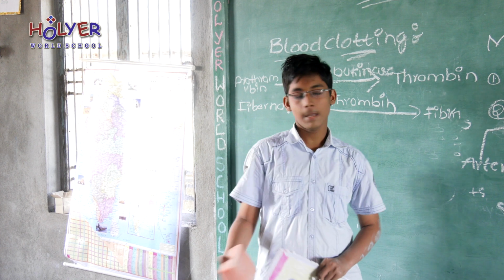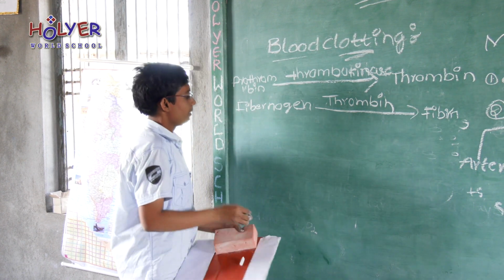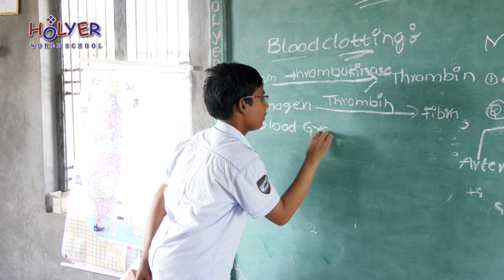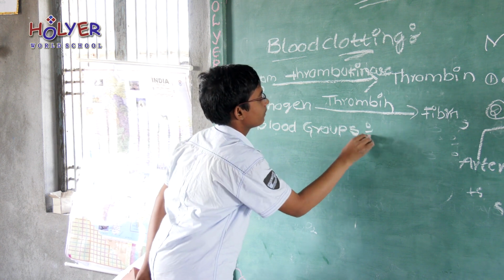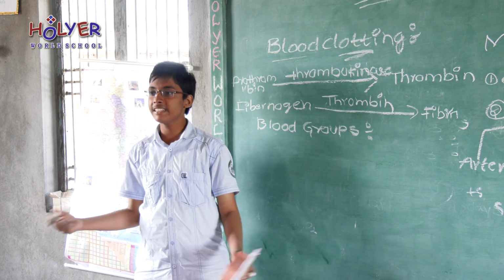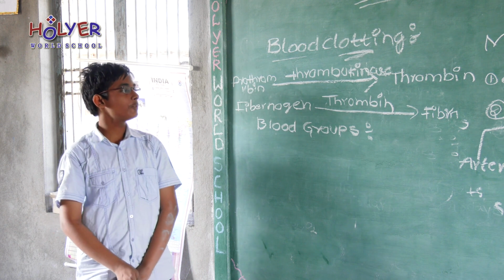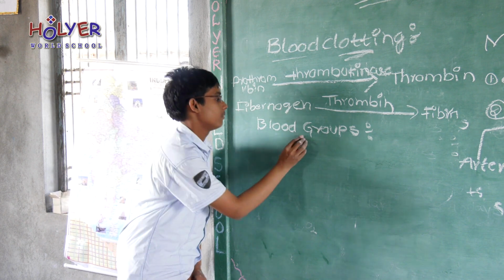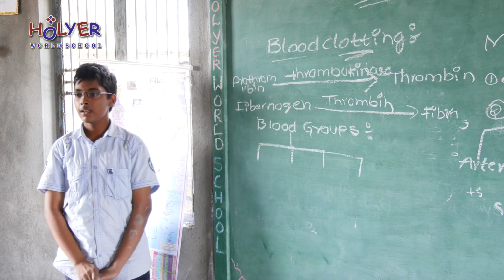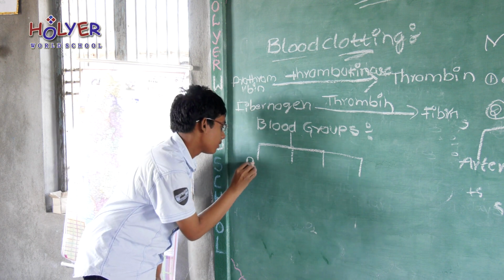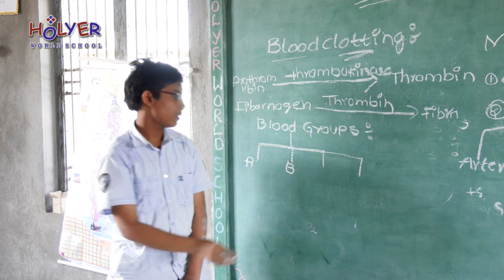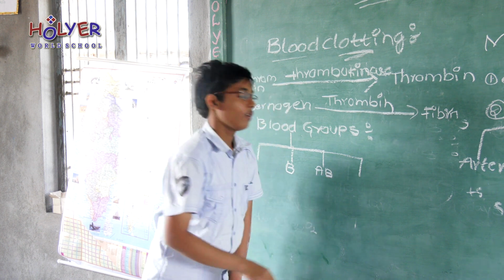Next, blood groups. The blood groups were introduced by Landsteiner. The blood groups are divided into 4 types. First one is A. Second one is B. Third one is AB. Fourth one is O.